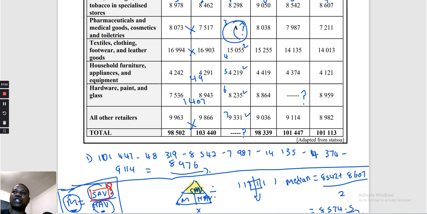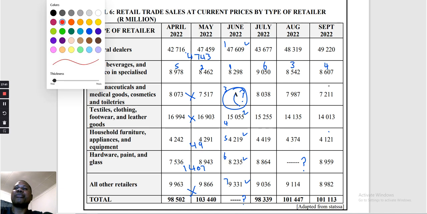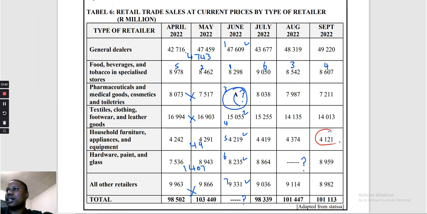Then let's look at how many of them are less than 4.4 million. We're going to check the first row. This is above 4.4. This is above 4.4. This is less than 4.4. Let me change the color of the pen to make it unique. Is this one less than? Then let's come here. Remember, this one was 7,000 something.